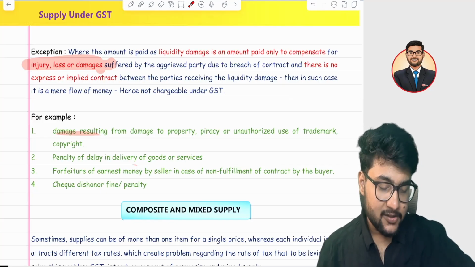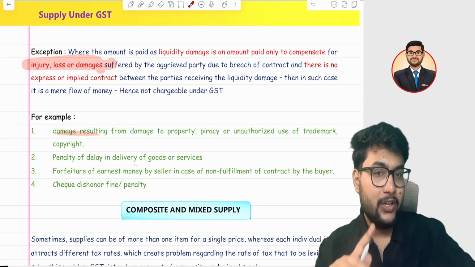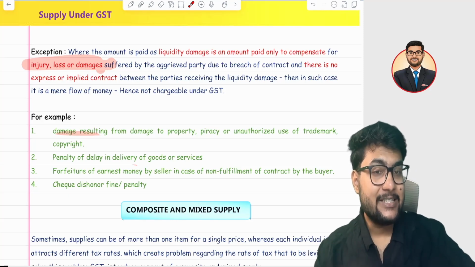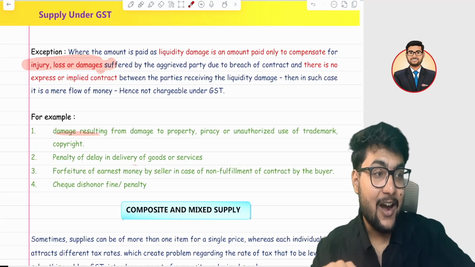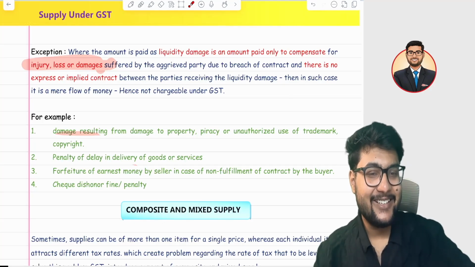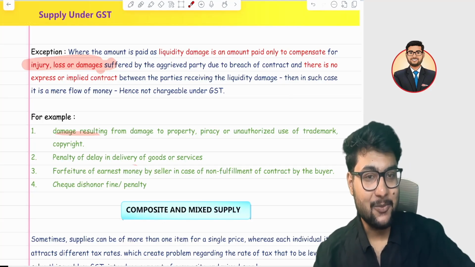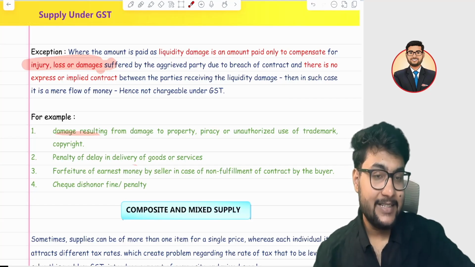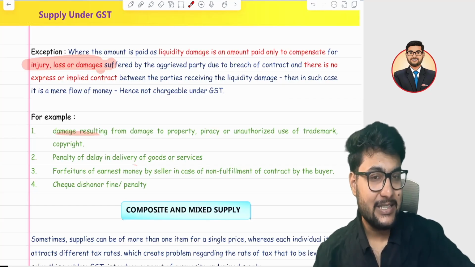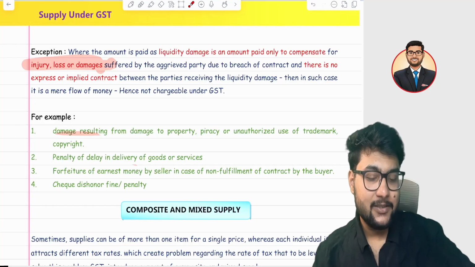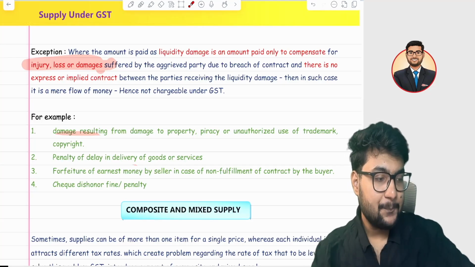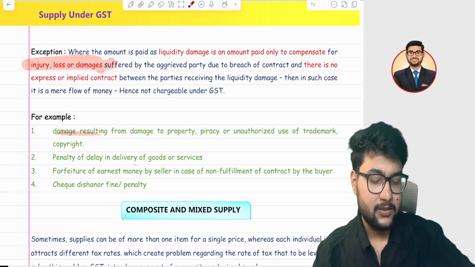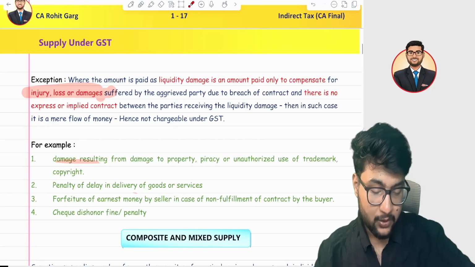Third, suppose it's your birthday and you order a cake from Zomato, but the Zomato guy delivers the cake after 1 month. In that case, your birthday is ruined by Zomato, you sue Zomato, and Zomato pays you, let's say, 10,000 rupees as compensation, as liquidated damages. In that case, it is also liquidated damages because Zomato did not want to deliver that cake after 1 month, right?